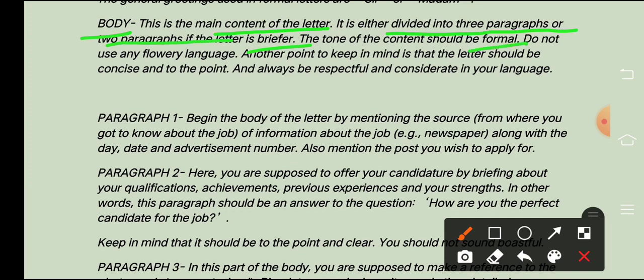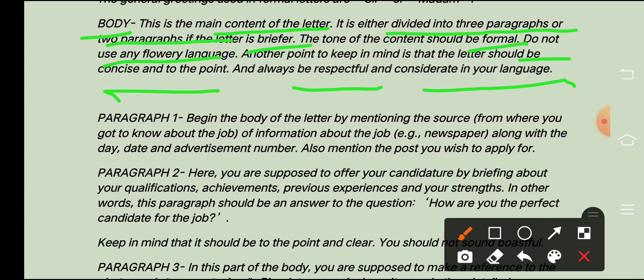Here you should not be very personal. Do not use flowery language. Another point to keep in mind is that the letter should be concise and to the point, and always be respectful and considerate in your language. As we are using a formal style of letter writing in this cover letter, right?